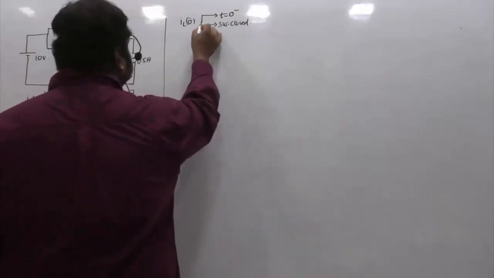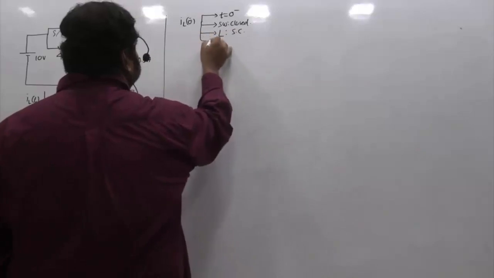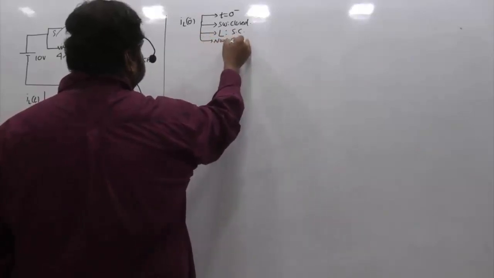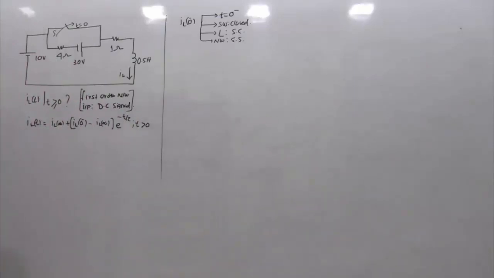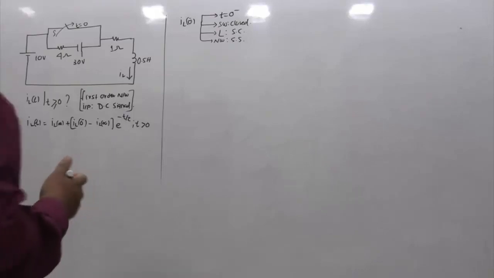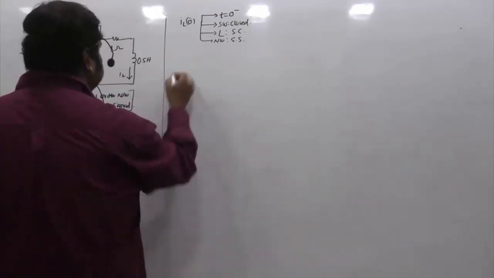And what is the situation of the inductor L? L is short circuited, because the network is in steady state. At 0 minus and infinity, the network is always in steady state if the excitation is DC or step. Taking this fact, let me redraw the network.